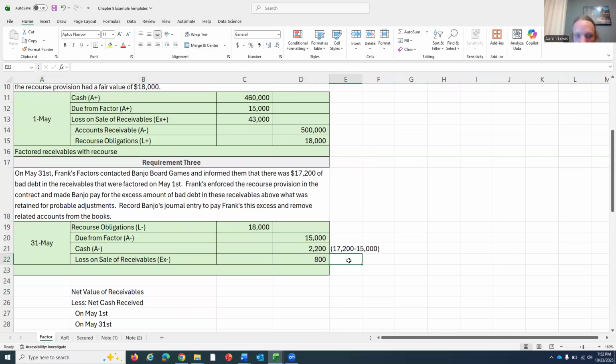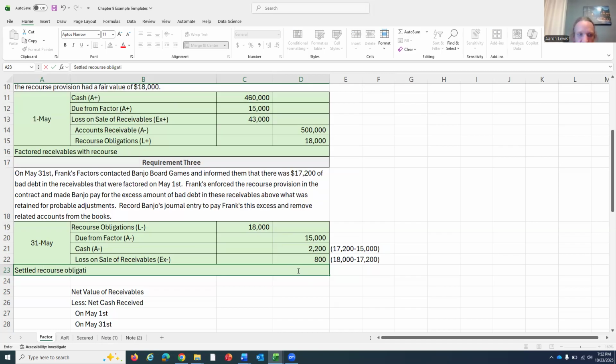Our estimate for the recourse obligation was $18,000. There was only $17,200 of bad debt that existed within here. So what we have right here is that we settled the recourse obligation with Frank's.